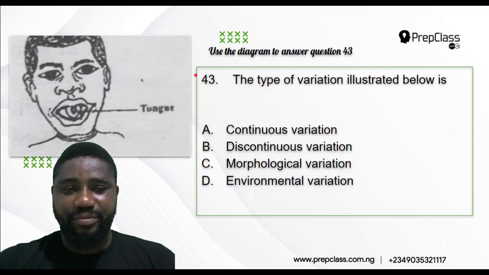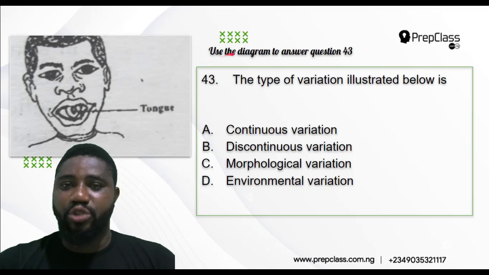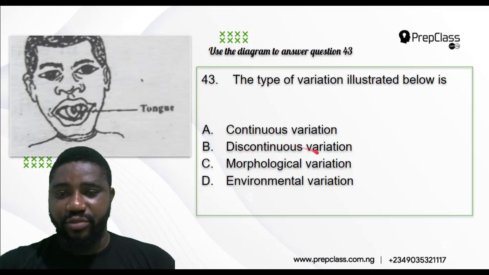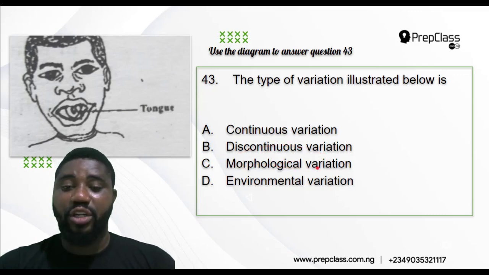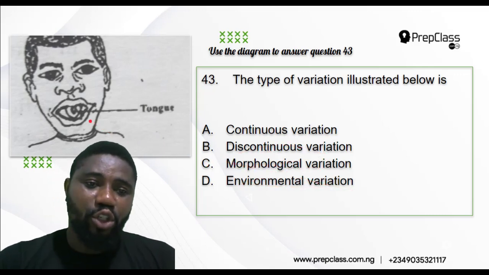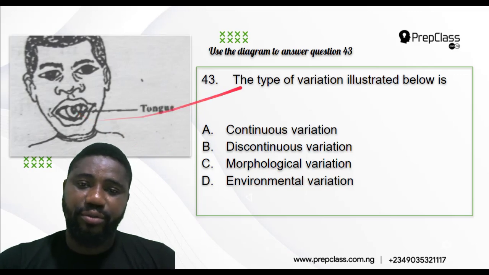43. They've given us an instruction. Use the diagram to answer question 43. The type of variation illustrated below is, is it continuous variation? Is it discontinuous variation? Is it morphological variation? Is it environmental variation? This picture shows a boy rolling his tongue.